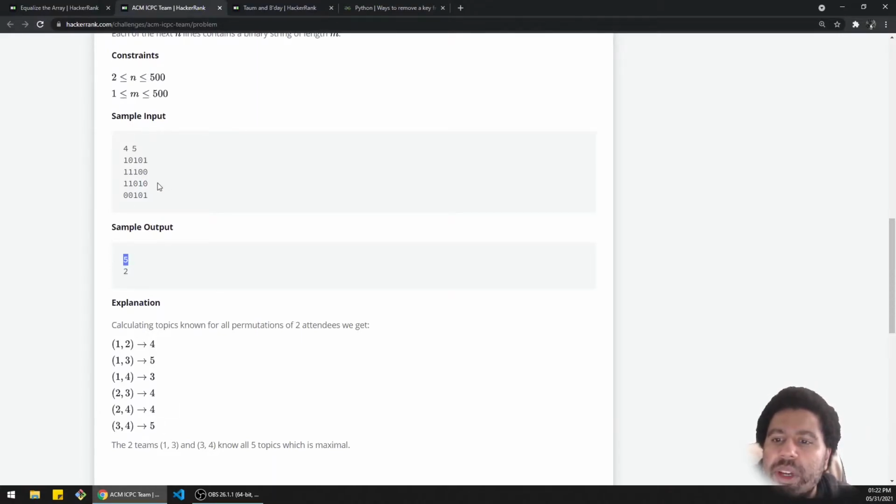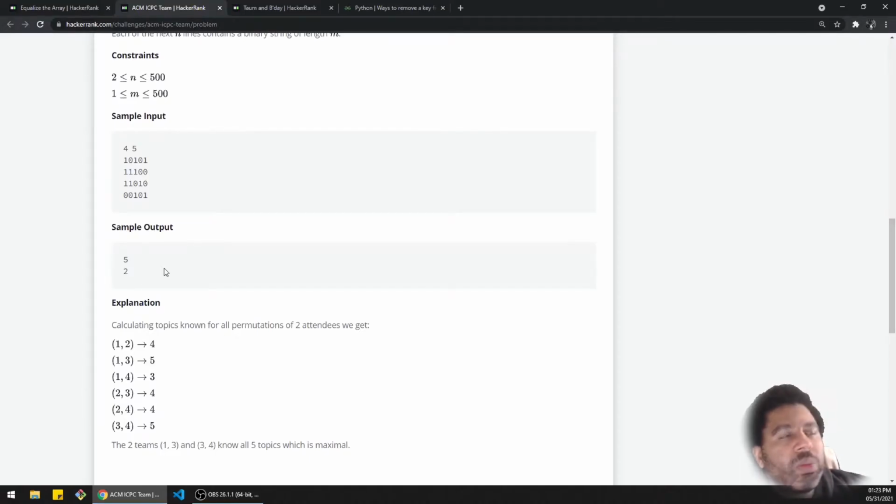And then how many people can cover 5? Well, this person and this person actually have full coverage as well. So that's 2 teams. So that's why the answer here is 5, 2. Well, let me think about this, because I'm trying to avoid the n times m scenario. Or then maybe I shouldn't do that. Like, what's wrong with n times m, right?